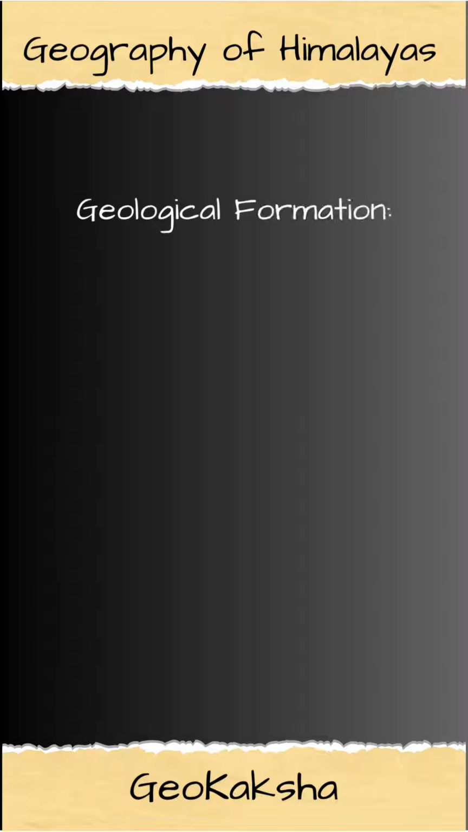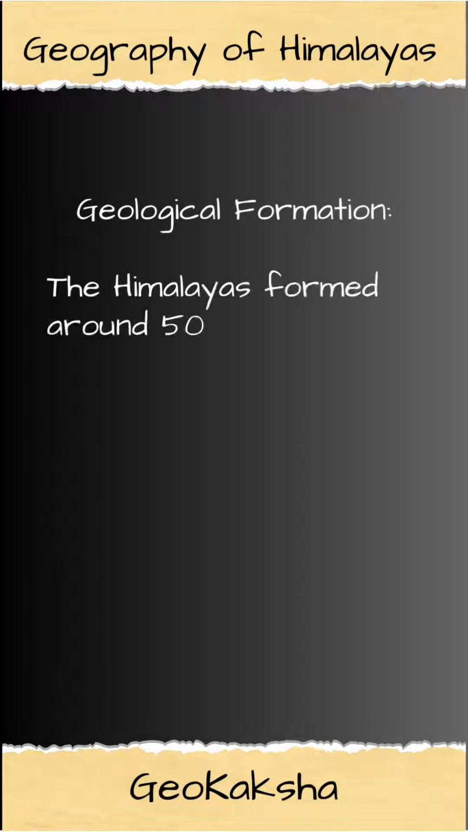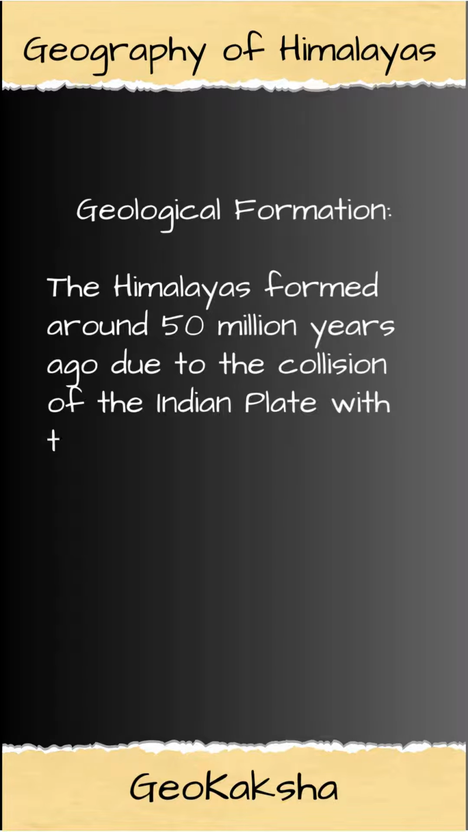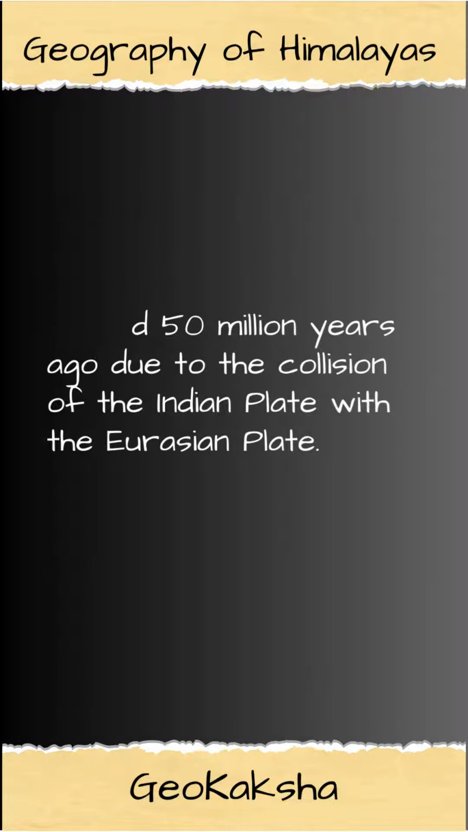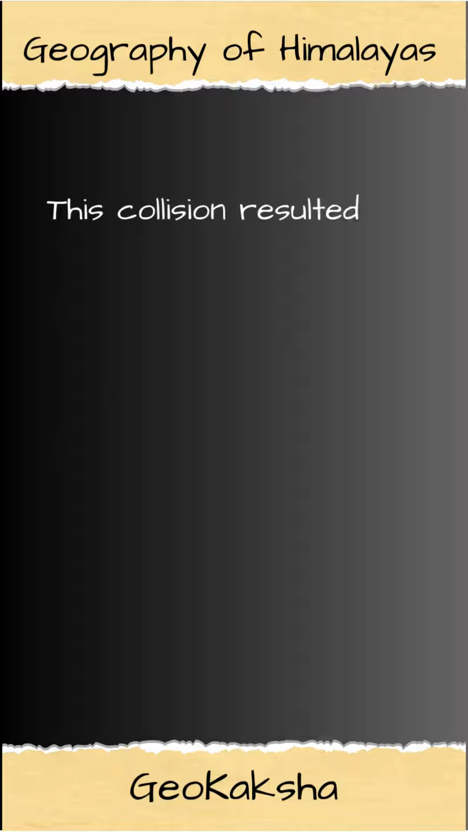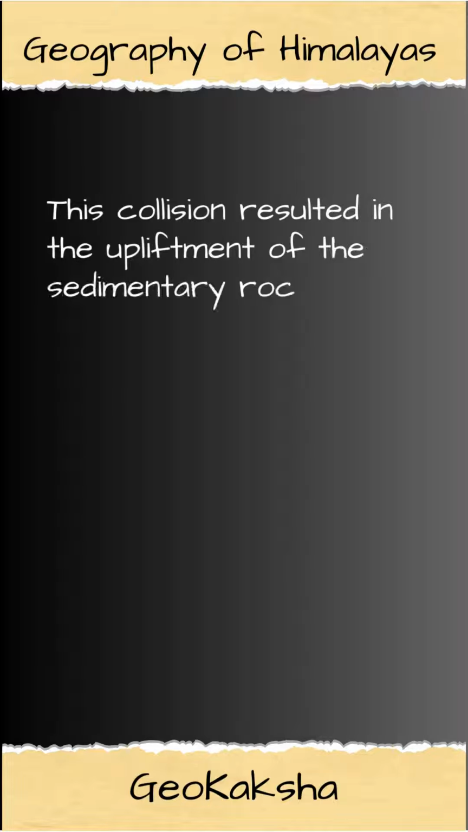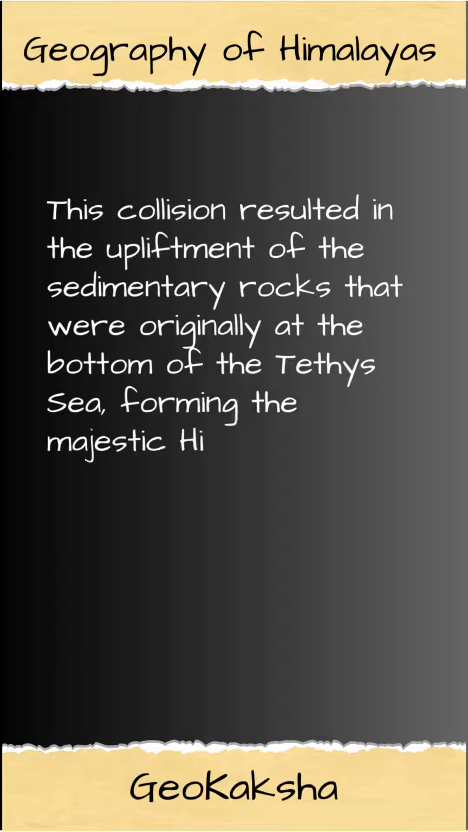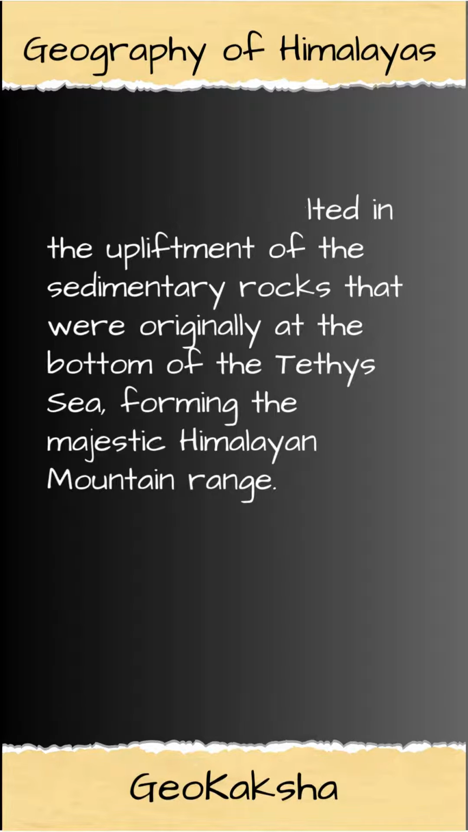Let's talk about its geological formation. The Himalayas formed around 50 million years ago due to the collision of the Indian plate with the Eurasian plate. This collision resulted in the upliftment of the sedimentary rocks that were originally at the bottom of the Tethys Sea, forming the majestic Himalayan mountain range.